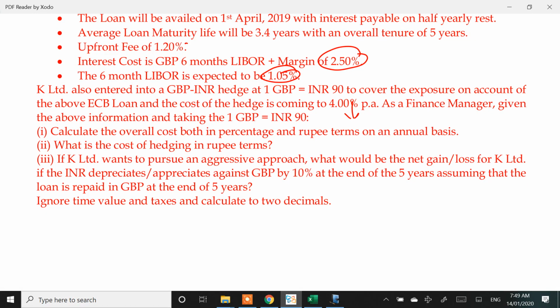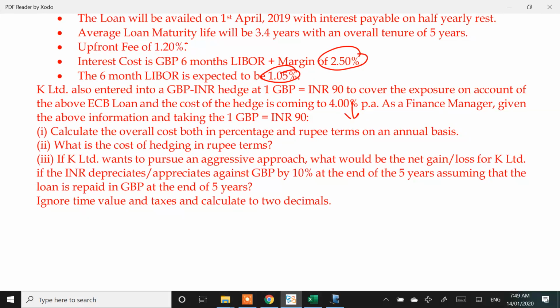If INR depreciates or appreciates against GBP, I am asking you a question, you think logically and let me know. INR depreciates by 10%. If INR is depreciating, is this a gain for the company or a loss for the company?